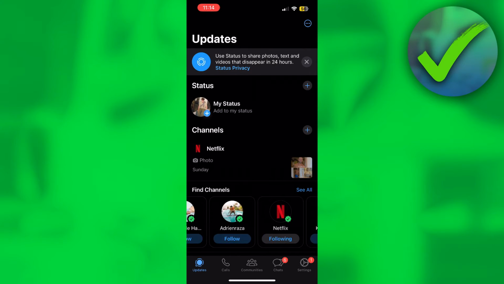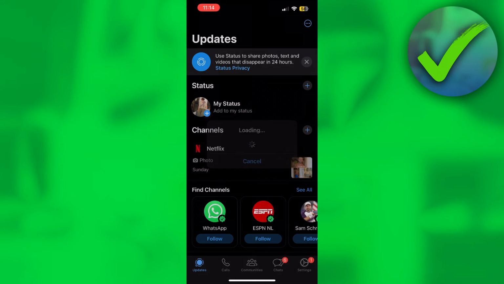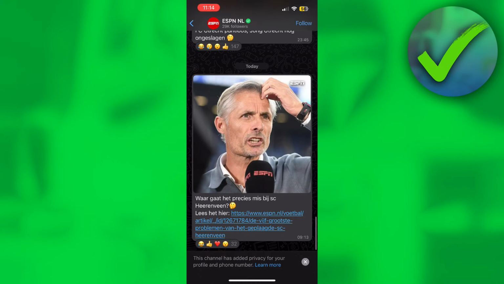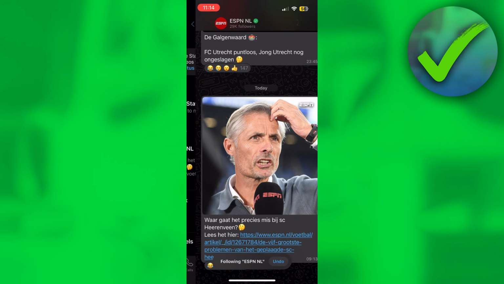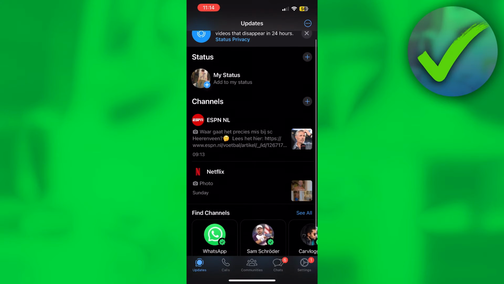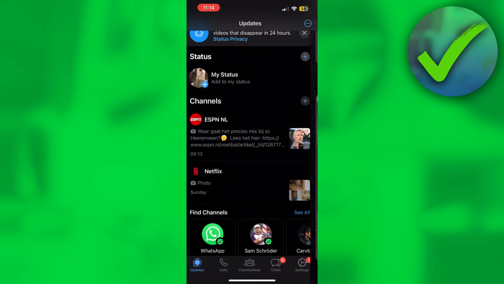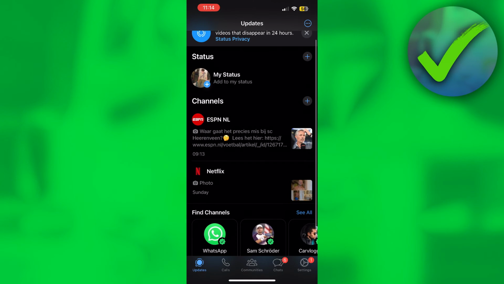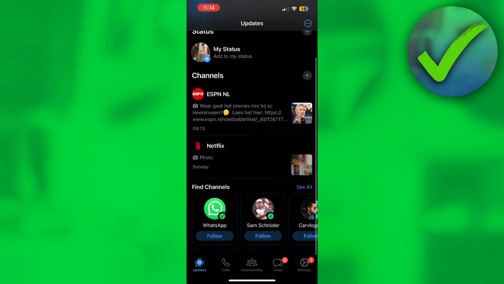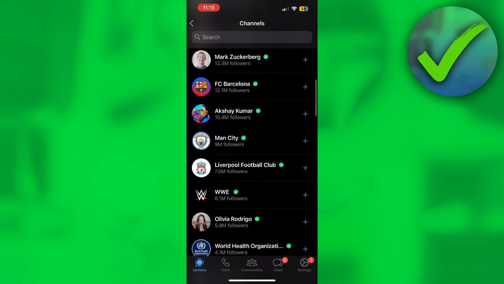Now, for example, let's say if I swipe to the left again, I can also, for example, follow this channel, ESPN. If I click on follow, I can now scroll through this as well. And as you can see, two channels have already popped up, so now I can easily click between these channels, as you can see.